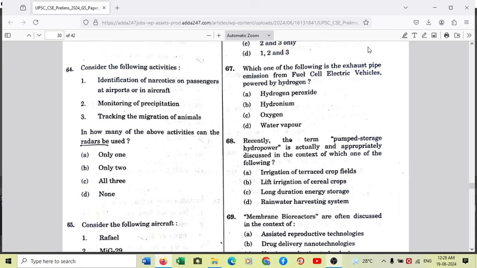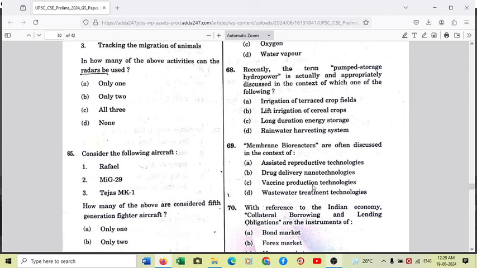So the answer is very simple. Pumped storage hydropower is basically option C, which is long duration energy storage. It is a form of hydropower generation as and when required, and the hydropower can be regulated in terms of its production. So option C is the right answer for question number 68. Now moving to another question.